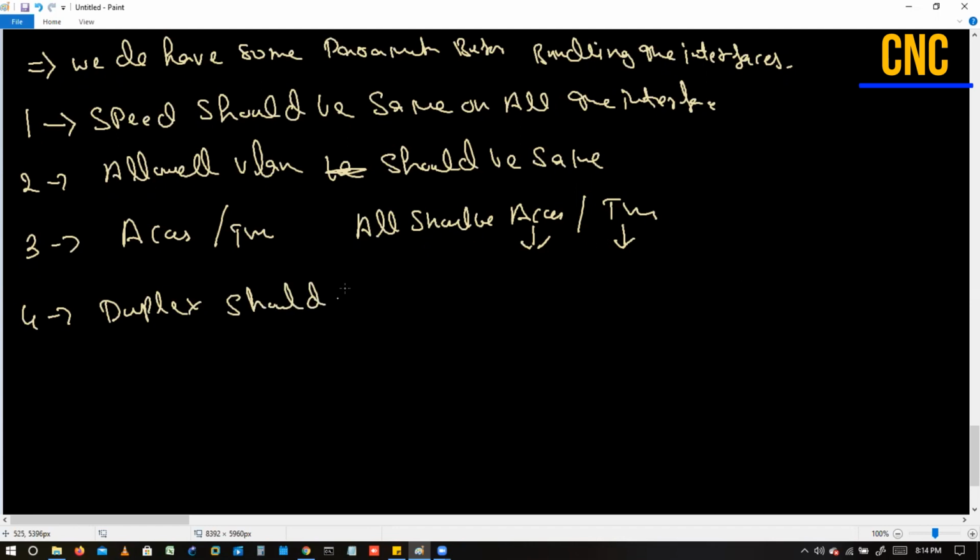Duplex should be the same, like half duplex or full duplex. If the links are half, then all the links should be half. If one of them is configured as full, then all of them should be full.